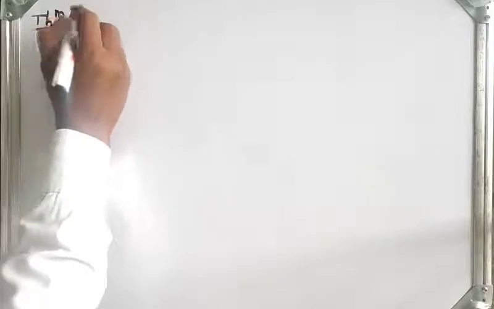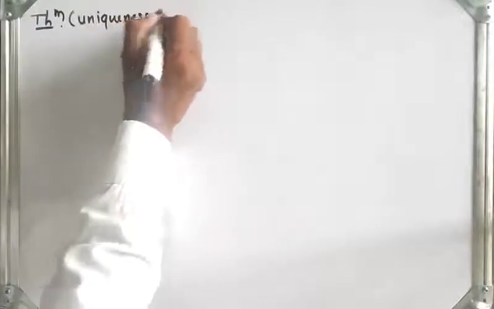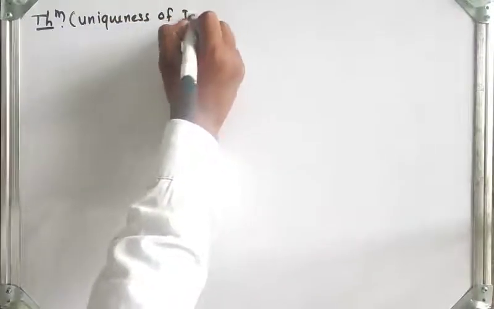Hello students, in previous videos we have seen the definition of associativity, existence of identity, and existence of inverse. Now in this video, first we will see a theorem, which is the uniqueness of identity element.